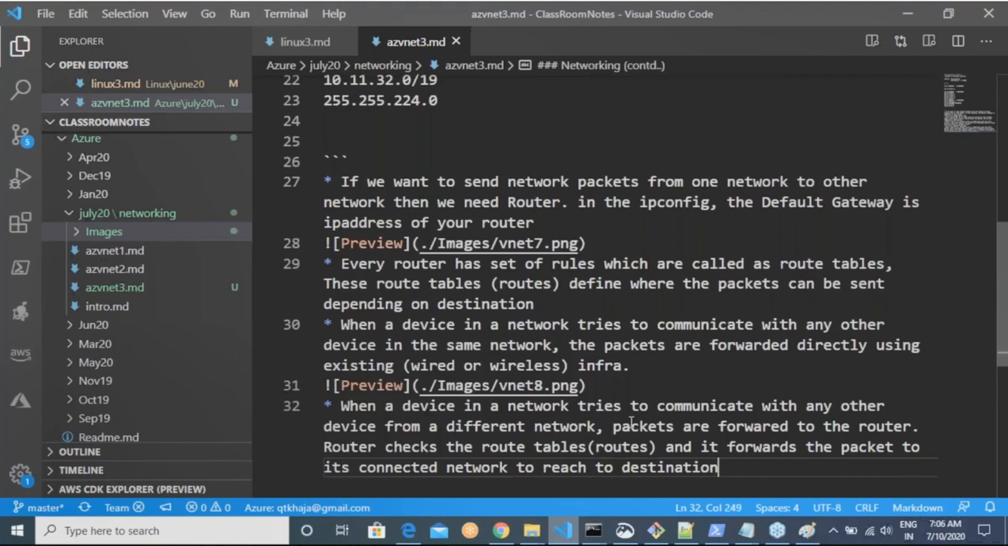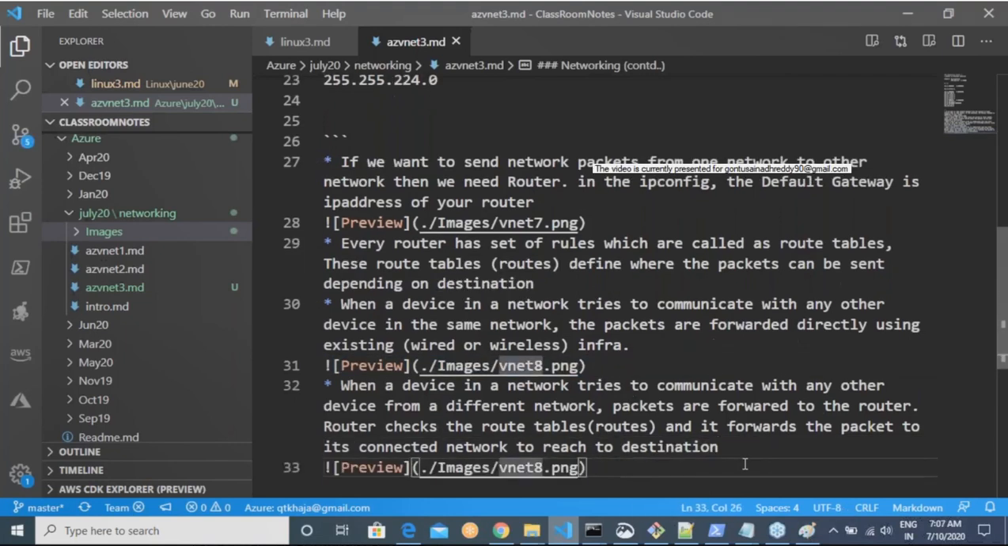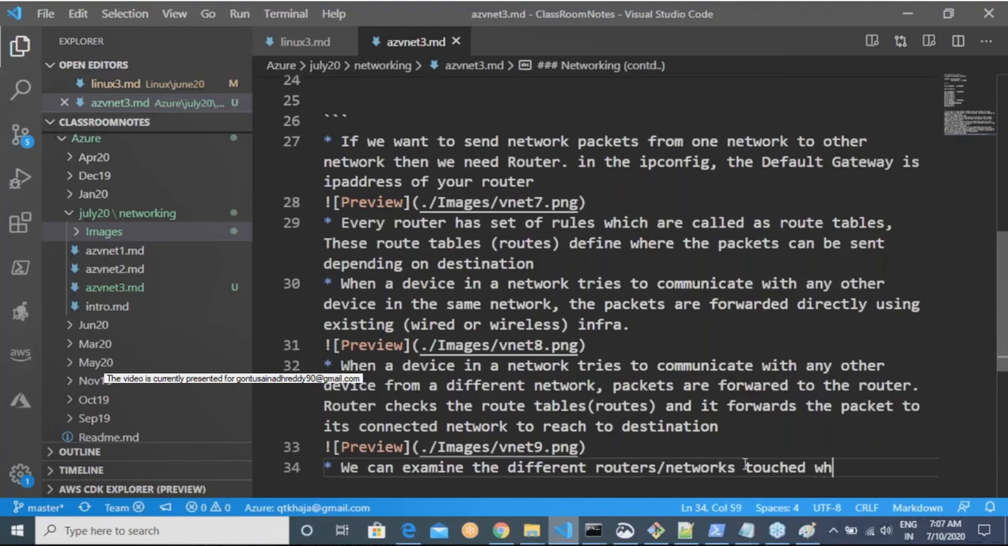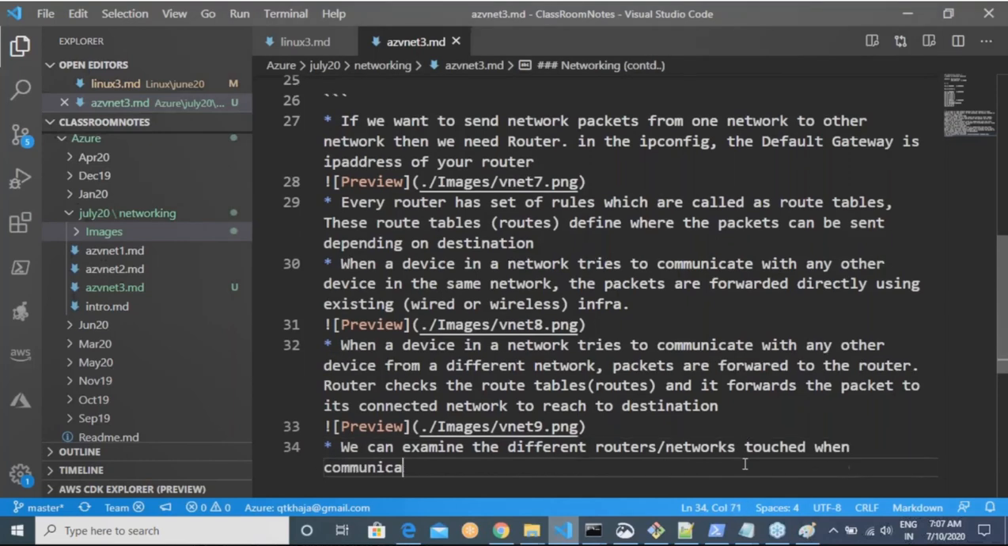Okay, so your packet might not be immediately connected to google.com. Try to understand that. So whenever you try to ping google.com, it will not work out that way directly. So we can examine the different routers or networks touched when communicating to other networks' IP addresses.